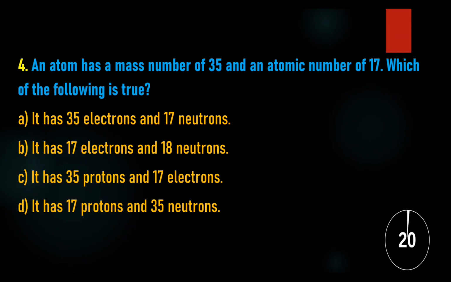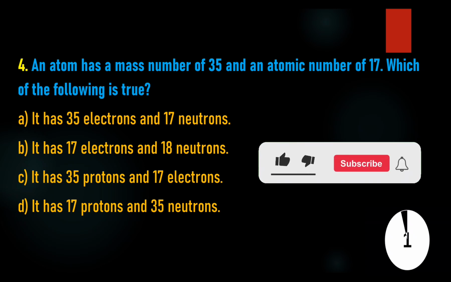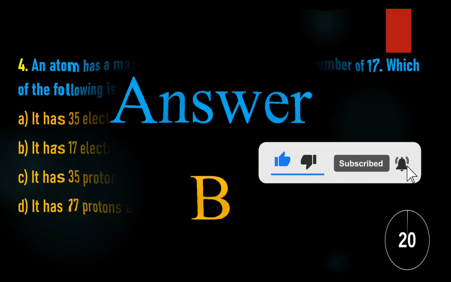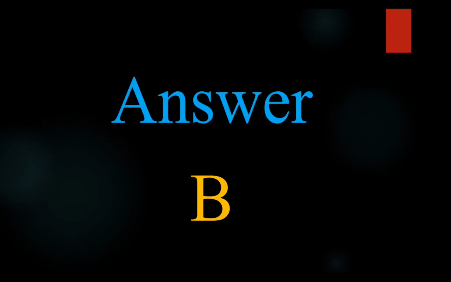4. An atom has a mass number of 35 and an atomic number of 17. Which of the following is true? A. It has 35 electrons and 17 neutrons. B. It has 17 electrons and 18 neutrons. C. It has 35 protons and 17 electrons. D. It has 17 protons and 35 neutrons. Answer: B. It has 17 electrons and 18 neutrons.